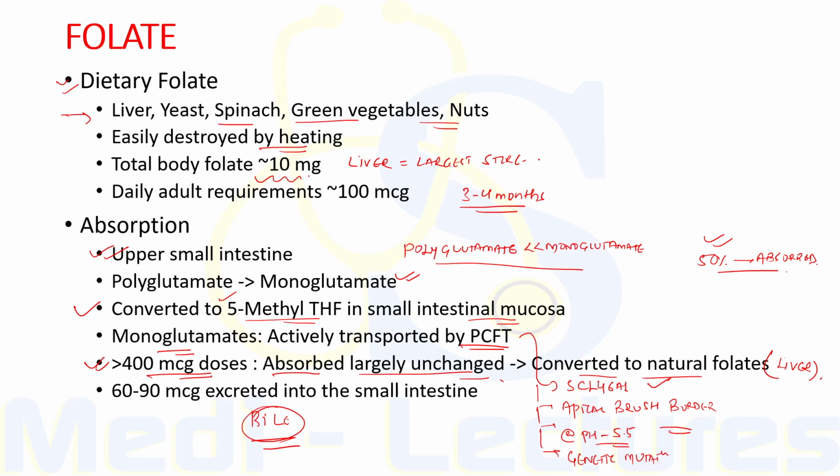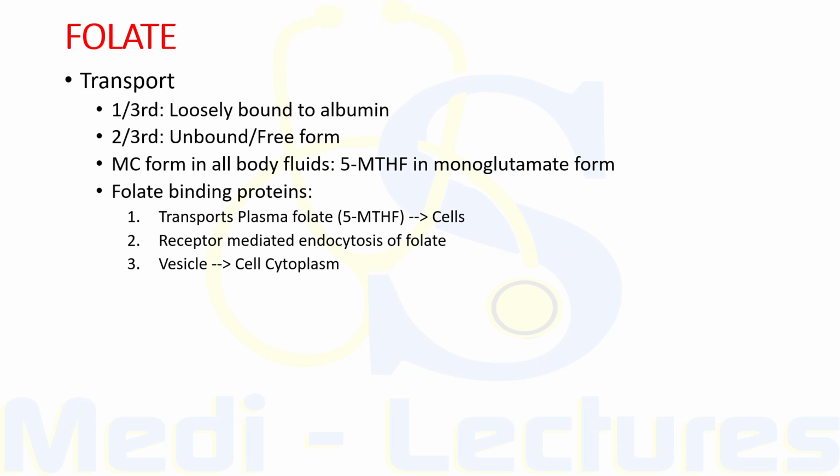Now let's see how it is transported. Now about 1/3 of folate is loosely bound to albumin and 2/3 of it is in the unbound or free form. The most common and abundant form of folate in all body fluids is 5-methyl tetrahydrofolate in the monoglutamate form. Now, 3 types of folate binding proteins are involved in its transportation.